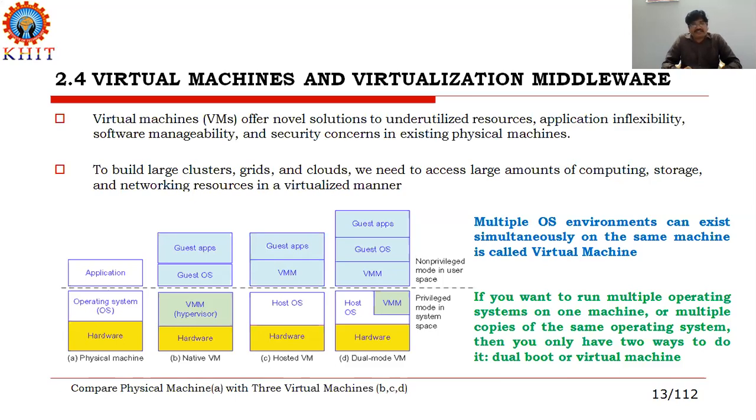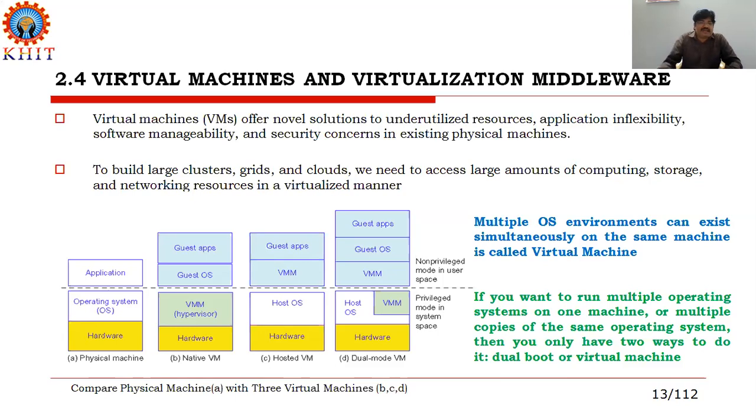To build large clusters, grids, and clouds, we need to access a large amount of computing, storage, and network resources in a virtualized manner. We already defined what a virtual machine and virtualization are. If you want to host a large number of virtual machines on the cloud, you need to build large clusters.